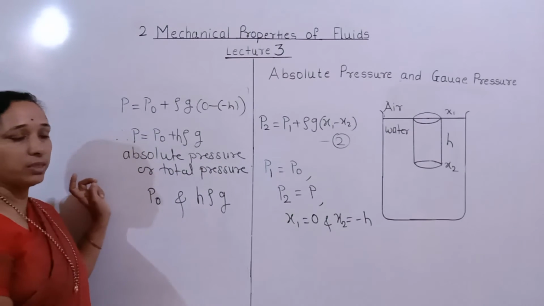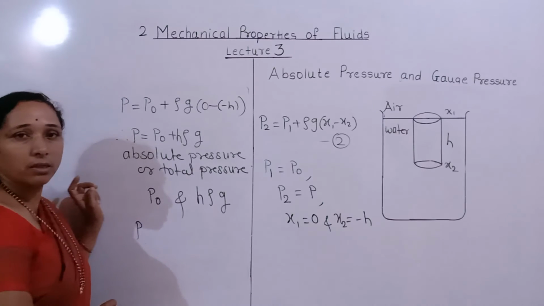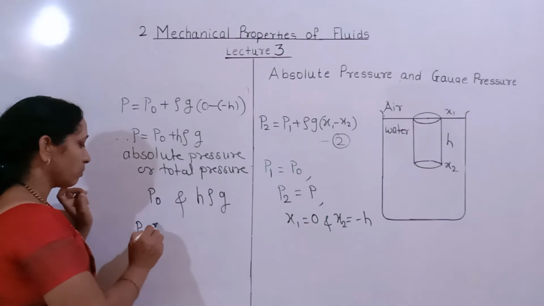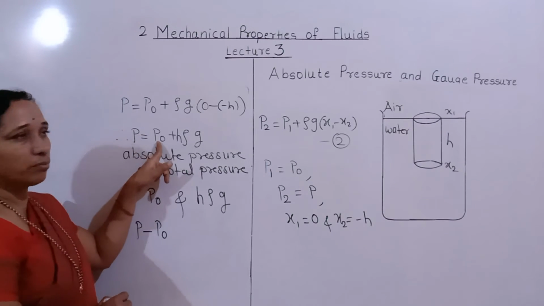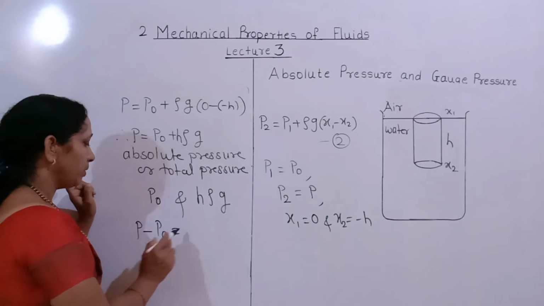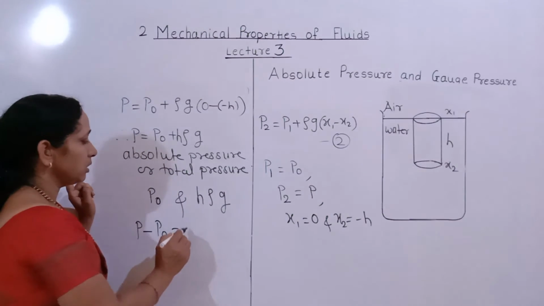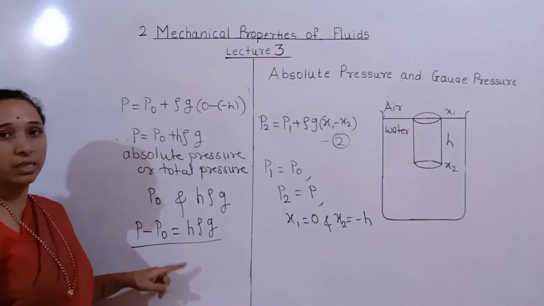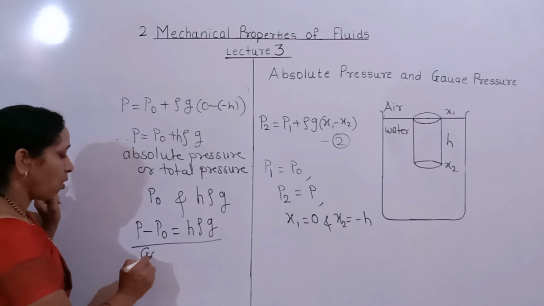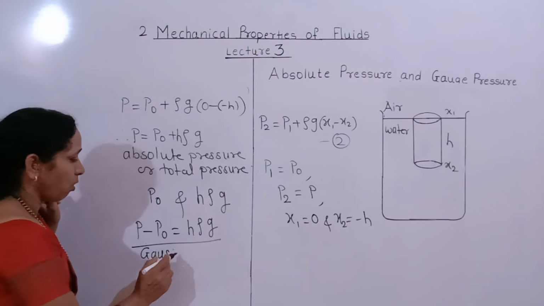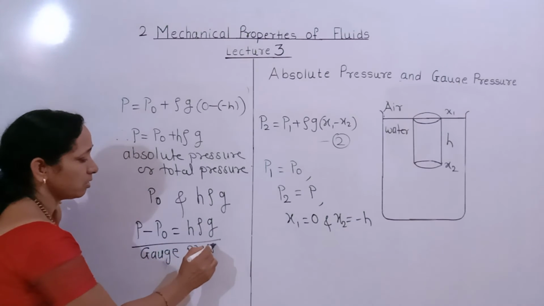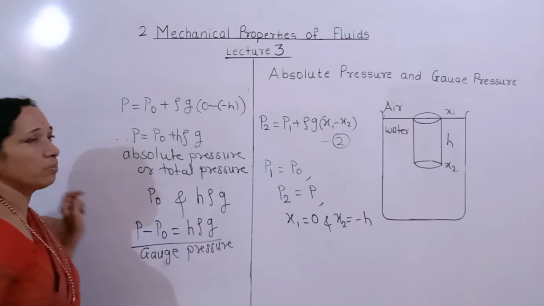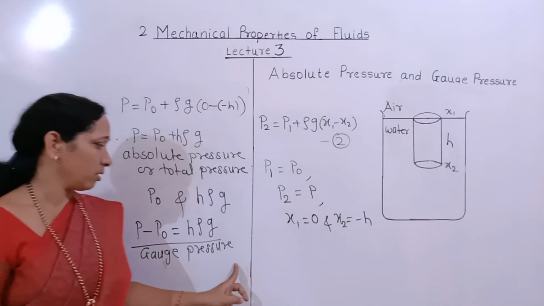It is the difference between absolute pressure and atmospheric pressure, and from this equation we get P minus P0 is equal to h rho g. This equation is called the gauge pressure. This is the gauge pressure, the difference between absolute pressure and atmospheric pressure.